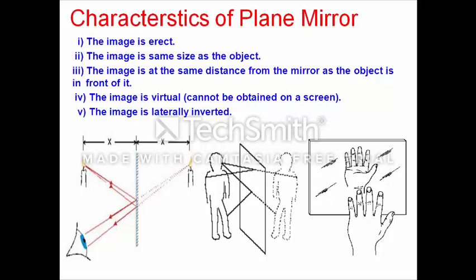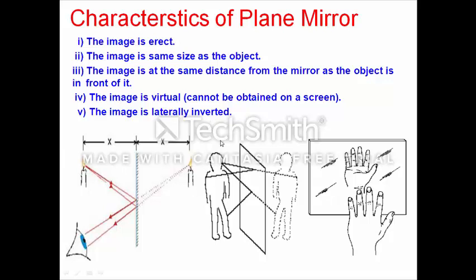For example, when you are going to school in the morning, you are combing your hair in front of the plane mirror. Suppose your younger brother comes and stands between you and the mirror; your image will not form on your brother's body. That type of image is known as a virtual image.